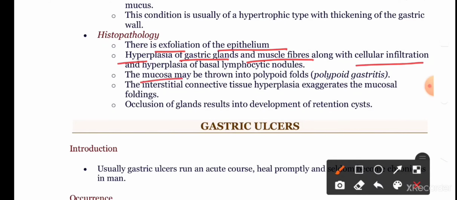The mucosa may be thrown into polypoid folds. The interstitial connective tissue hyperplasia exaggerates the mucosal folding. Occlusion of the glands results in the development of retention cysts.